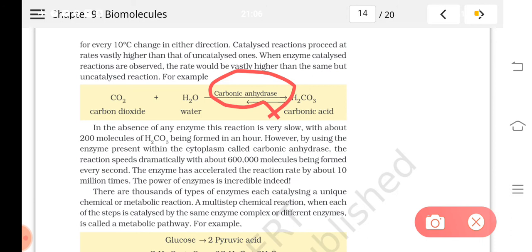So this enzyme can increase the rate of reaction by around 10 million times. Understood? In this way you can understand that a catalyzed reaction's rate is very high compared to an uncatalyzed reaction, especially when catalyzed by an enzyme.